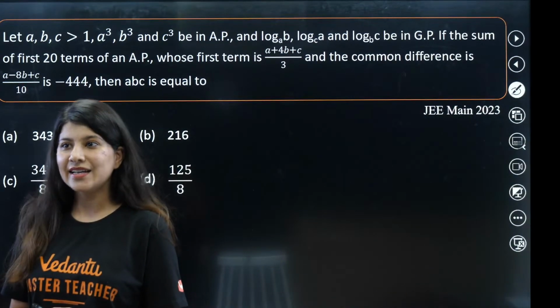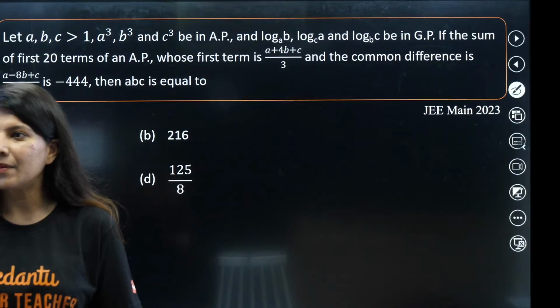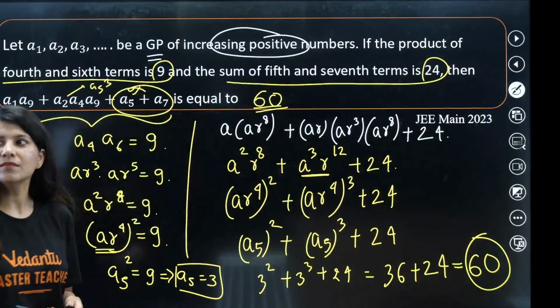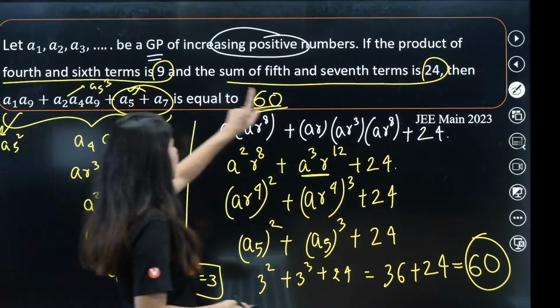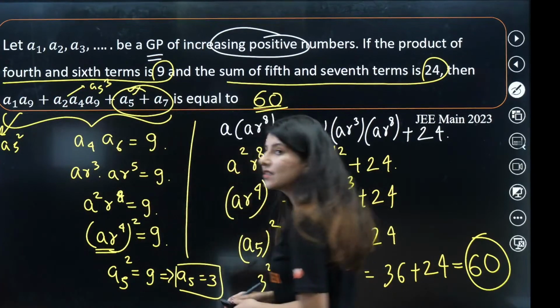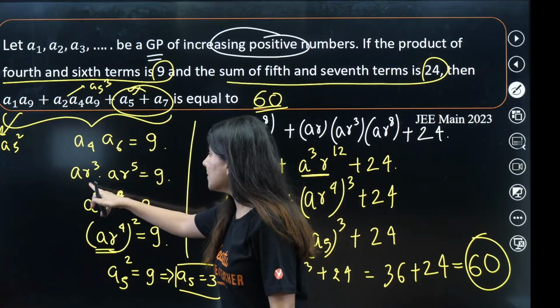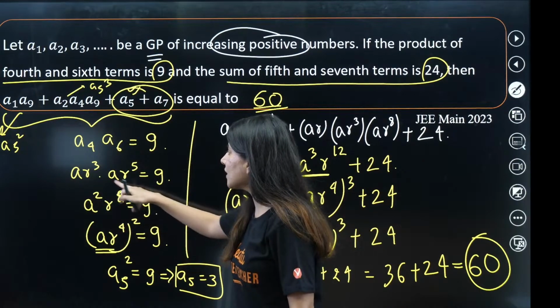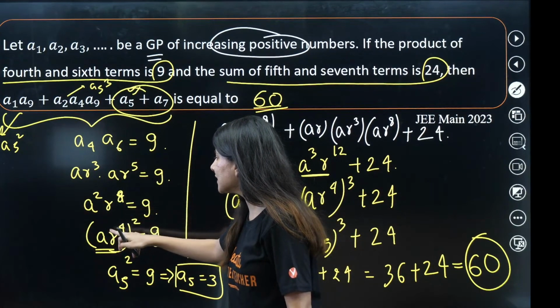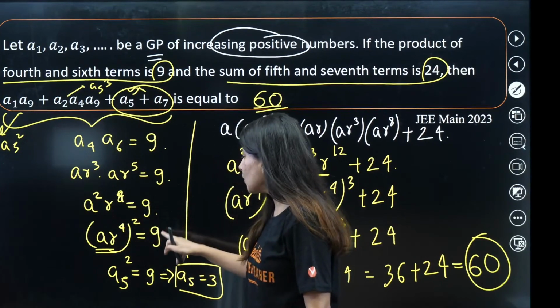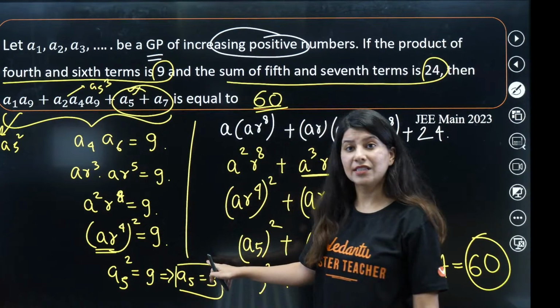Okay, again alpha, again explain, ma'am, explain. Okay, one more time. Here it is given that the product of the 4th and 6th term is 9. So the 4th term is this, the 6th term is this. The moment you take out the product, you will realize this is a5 square. a5 square is 9, that means the value of a5 is 3.